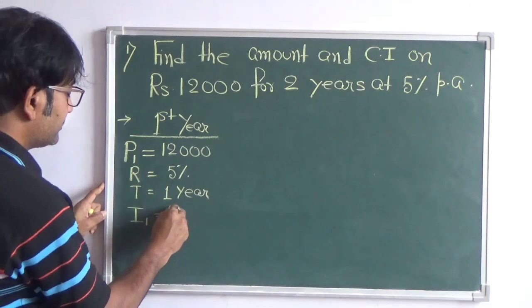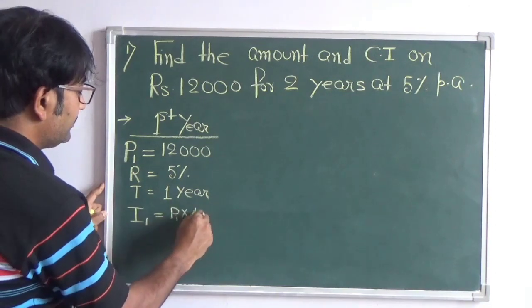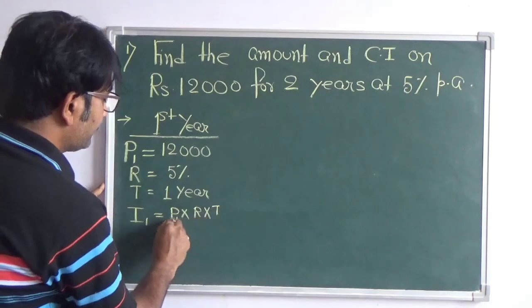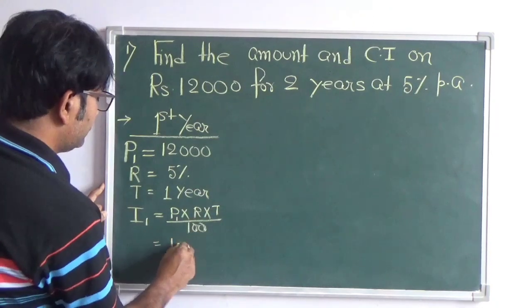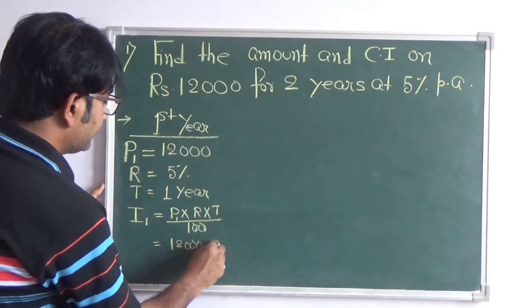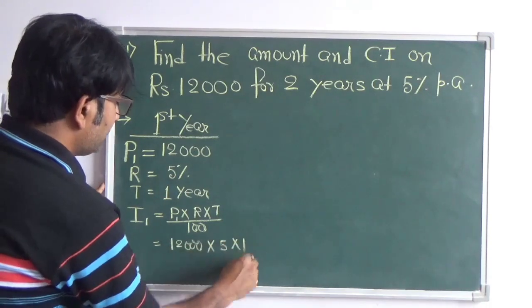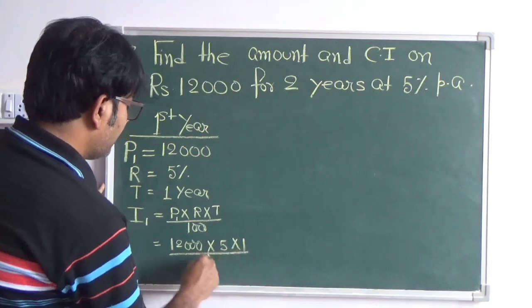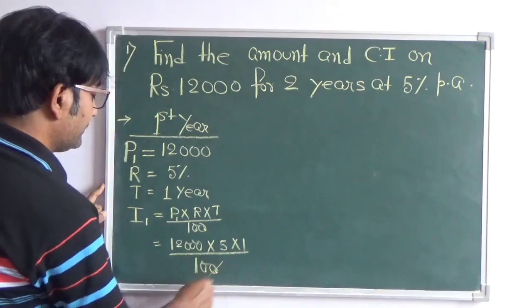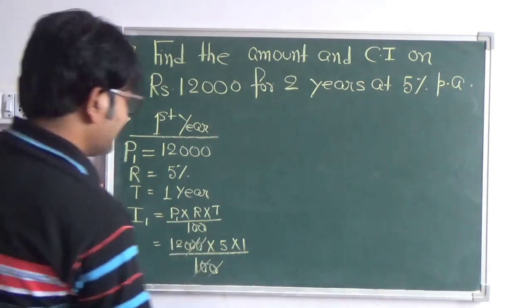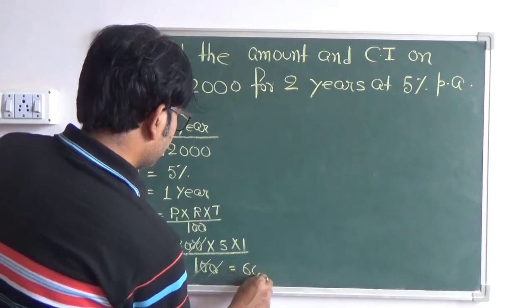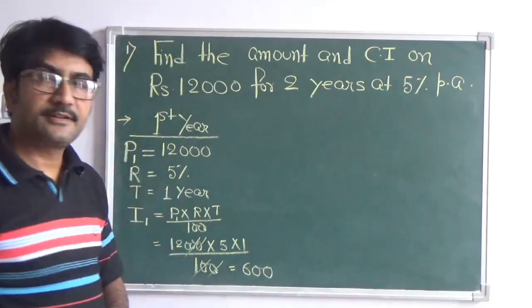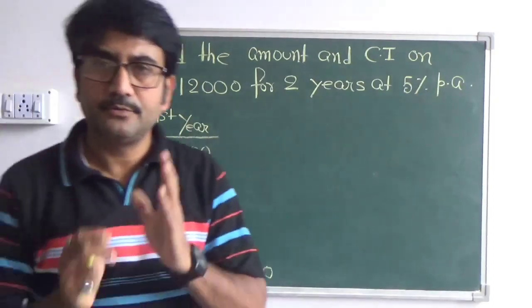The interest for the first year is P1 into R into T by 100, and that is coming to 12,000 into 5 into 1 by 100. So it is coming to 600. So the interest at the end of the first year is coming to 600.